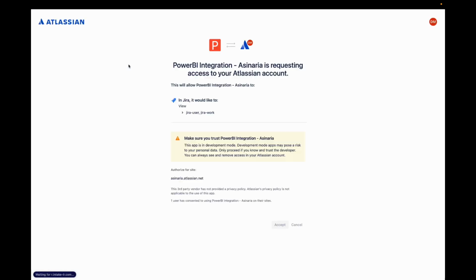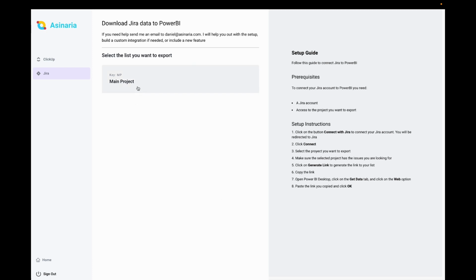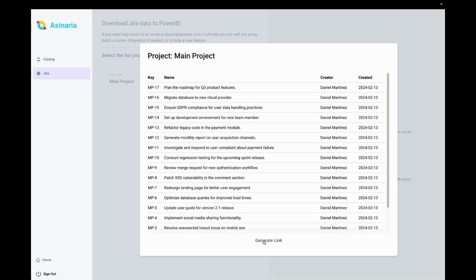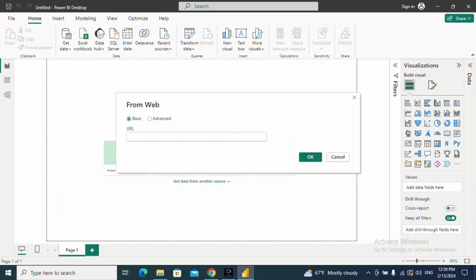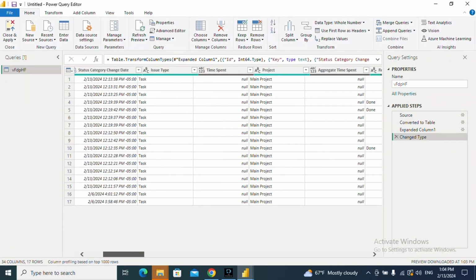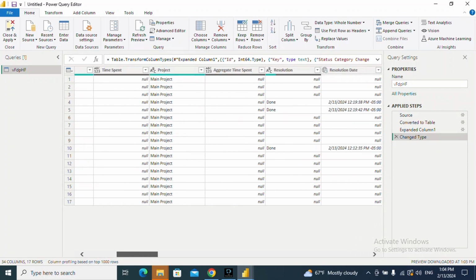Log in and connect your Jira account and select the Jira project you wish to integrate with Power BI. After identifying the project, Asinaria generates a link. This link can then be directly pasted into Power BI, streamlining the data integration process. Asinaria ensures that all your data is transferred to Power BI with the correct formatting, simplifying your workflow.